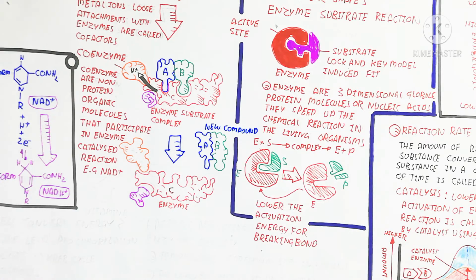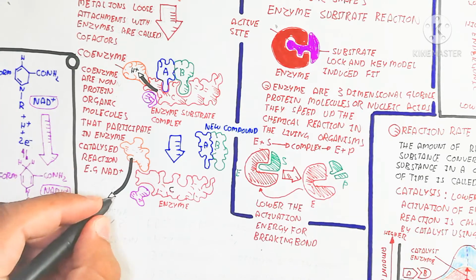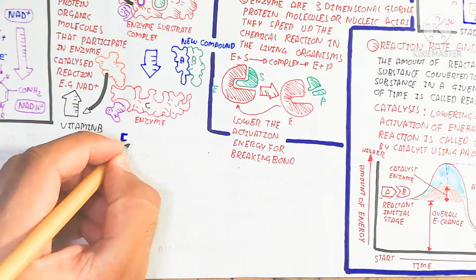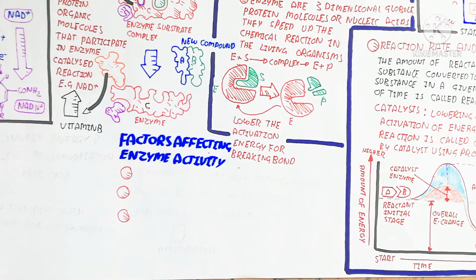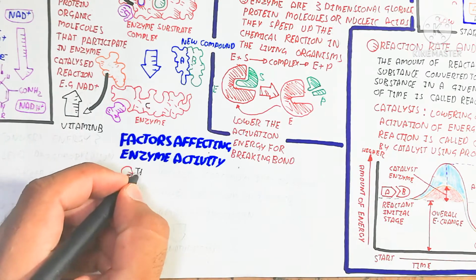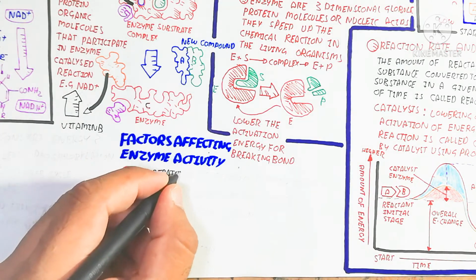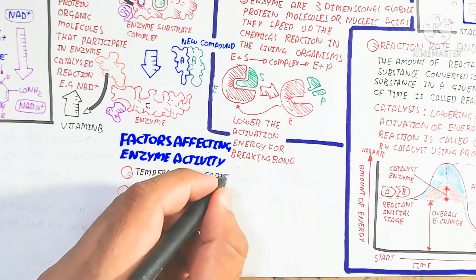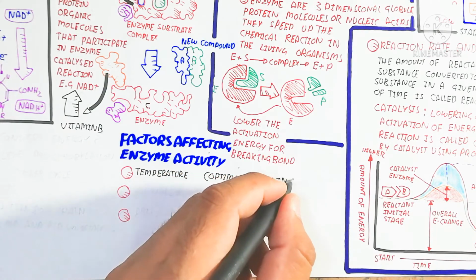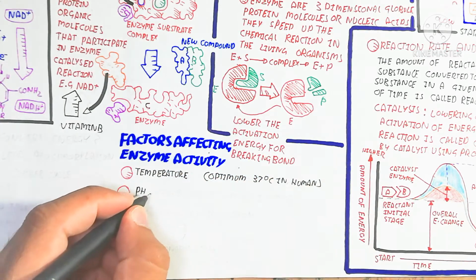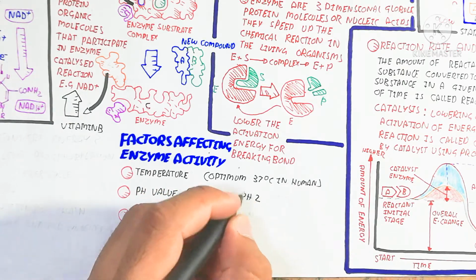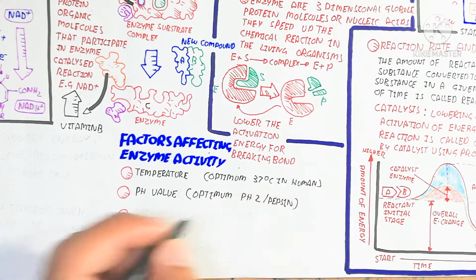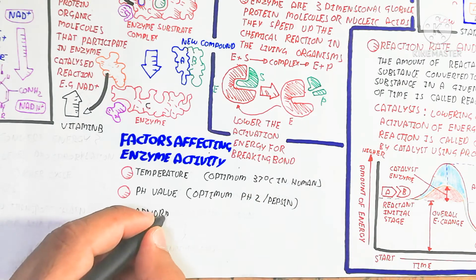Importantly, NADH, nicotinamide adenine dinucleotide, is the coenzyme that accepts the proton, and that means a new compound will be formed. One more important thing is the factors affecting enzyme activity. All of this comes from energy, so lowering the activation energy in our body is an important and crucial mechanism to sustain life.